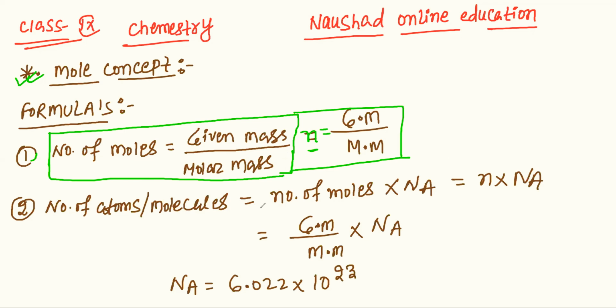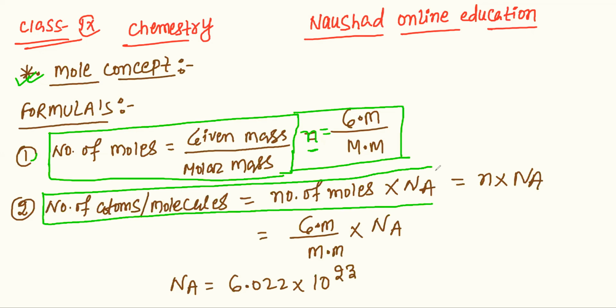Number of atoms or molecules is equal to number of moles into N A. This one is the second formula, and it is also helpful for solving the questions.